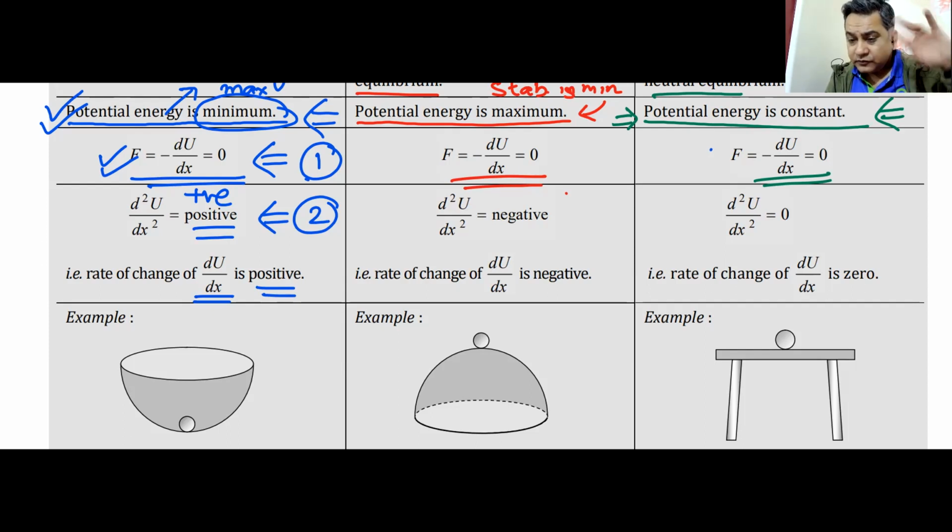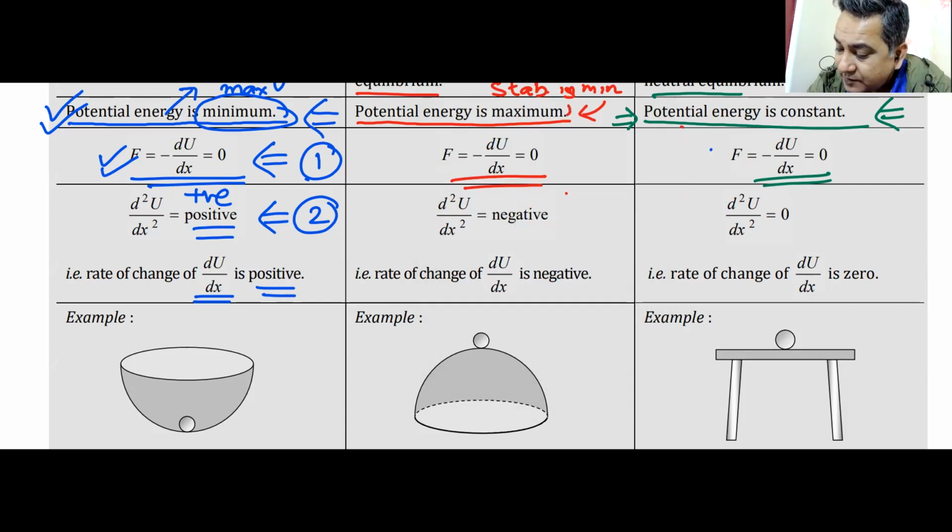So far, so good. What are the conditions for minima? Number one, du by dx has to be 0. Number two, d2u by dx square must be positive. That is the condition for a minima. Now, if that is the condition for a minima, what is the condition for a maximum value to occur? This is all math, nothing to do with physics.